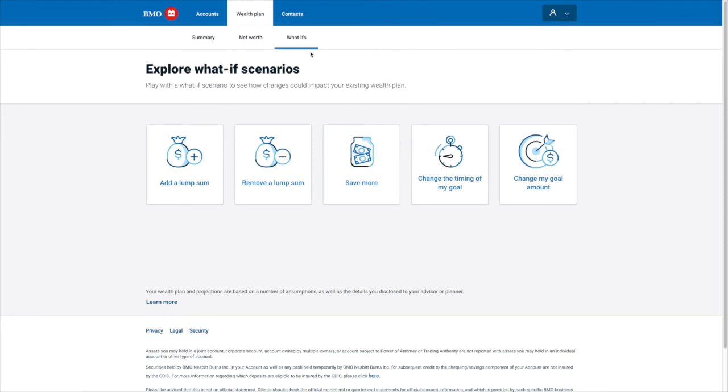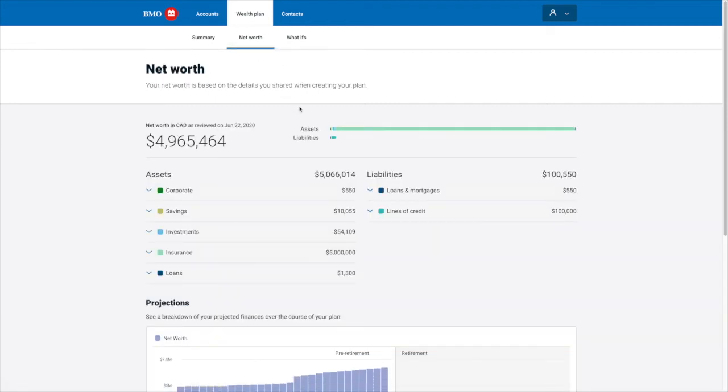Each enterprise that we work with has the ability to customize this to fit their look and feel, fit their business processes, and really can do it multiple times inside the enterprise so that some folks may not see certain elements that others might. For example, in BMO's case, there's quite a few users that don't see these what-ifs, and their high net worth plans, they don't see these what-ifs because it's something they want the advisor to do for them.